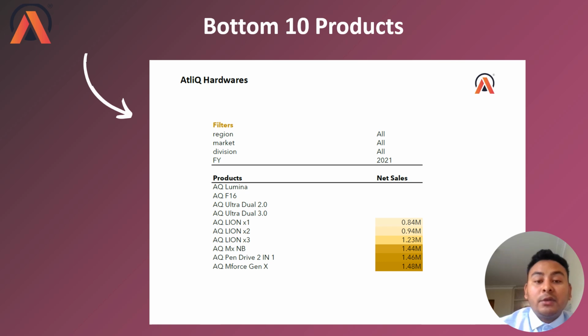Even in 2021, you can see some of the bottom 10 products, especially the ones at the top of the bottom 10 list, those three of them are not making any net sales. We have a few others which are making very few net sales. This is a very good insight because we are understanding the products' performance, and we can investigate or analyze these products a bit more so that we can understand why they are not generating any sales for us.